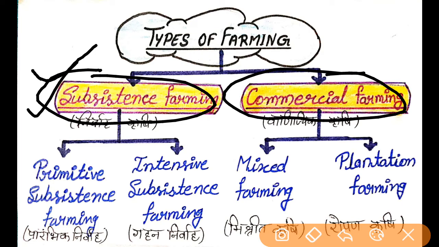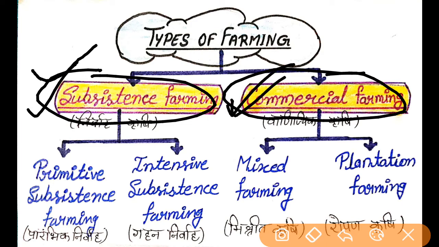In subsistence farming, our aim or purpose of production is subsistence, which means we produce only to fulfill the needs of our family. And in commercial farming, we produce to fulfill a commercial purpose, to sell the production to get profit. That's why it is called commercial farming.